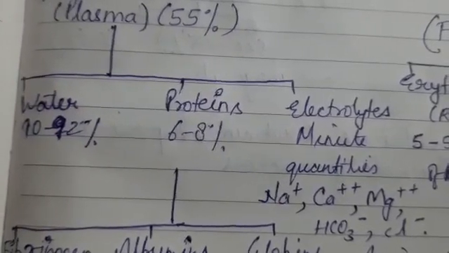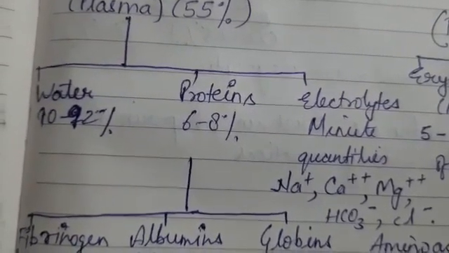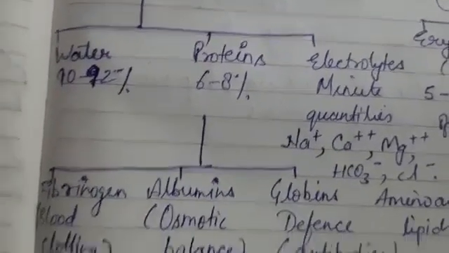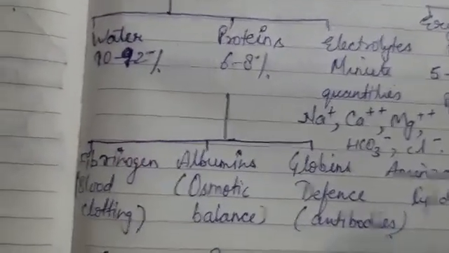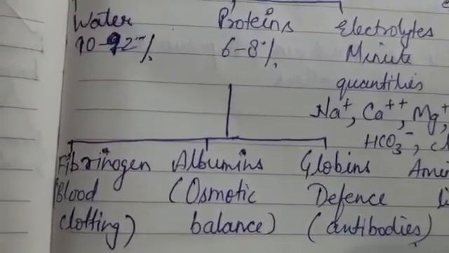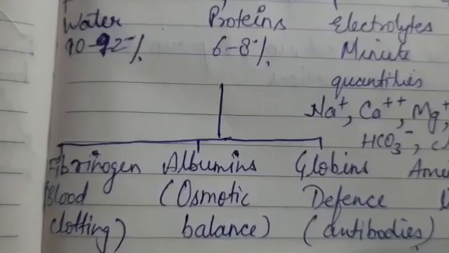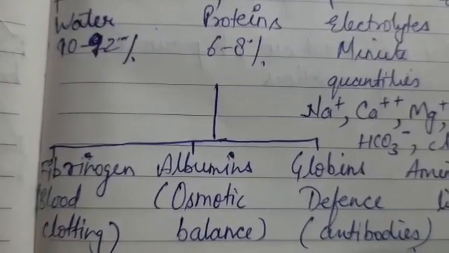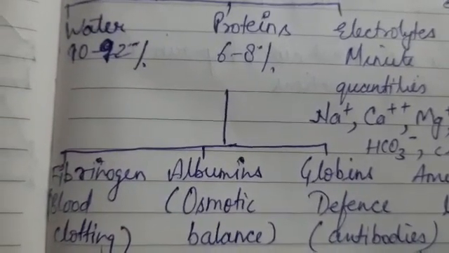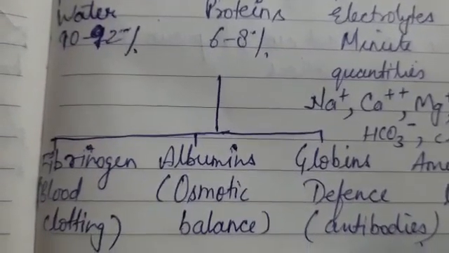Now let's have a look at the types of proteins. How many proteins are found in the plasma of the blood? Mainly three types of protein can be found in the blood plasma. These are fibrinogen, albumins and globulins. Fibrinogen is responsible for the clotting of the blood. It helps in the clotting of the blood.